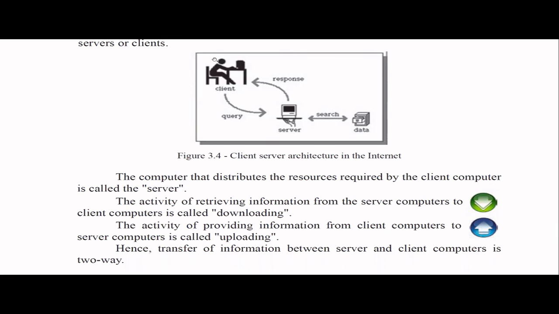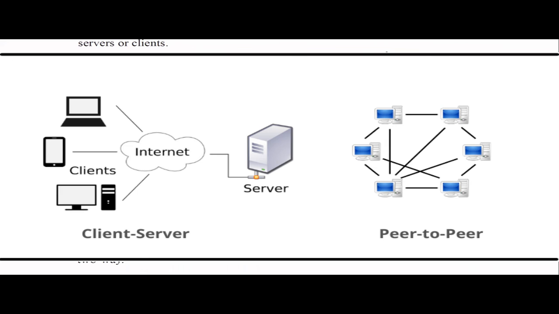We have something called peer-to-peer architecture as well, where peers are equal, with equal memory and equal processing power. Machines communicate with each other. That is peer-to-peer. Peer means like our friends. So peer-to-peer architecture is where similar machines are communicating. But here it's about client-server architecture, where the server is a more powerful machine, right?